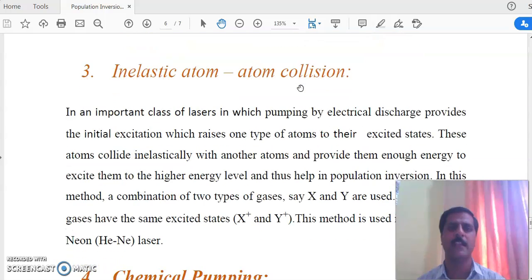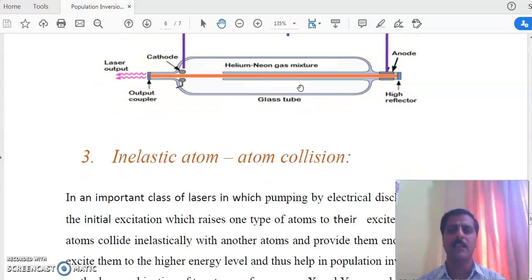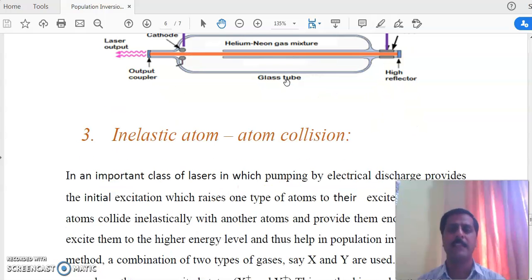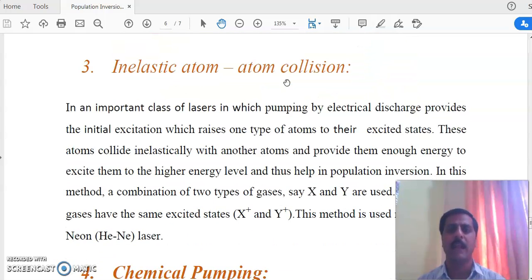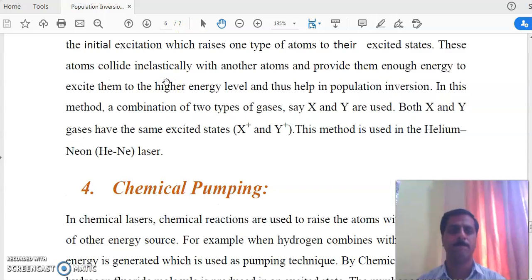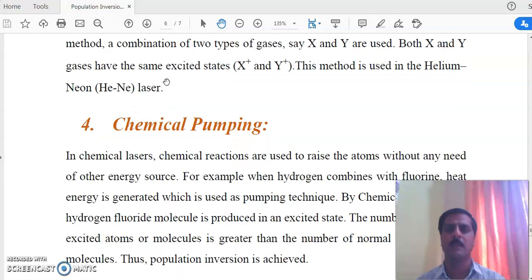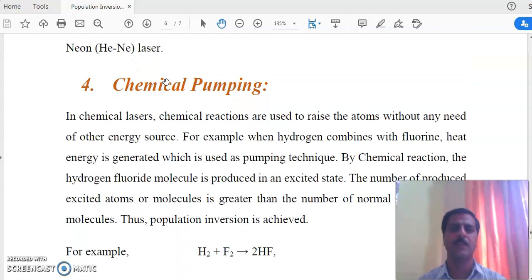Third process is inelastic atom-atom collision. Inelastic atom-atom collision pumping is followed by electric discharge. When there is an electric discharge, then the atoms collide with each other and impart their energy by inelastic collision. So that is followed by the electric discharge method. Same, after electric discharge, there is an inelastic atom-atom collision. The helium neon laser is one in which this process is used.